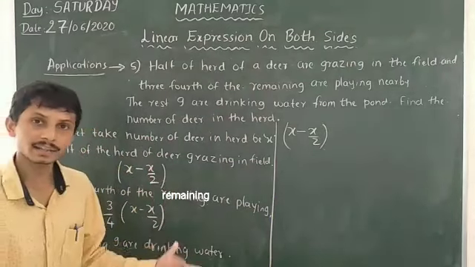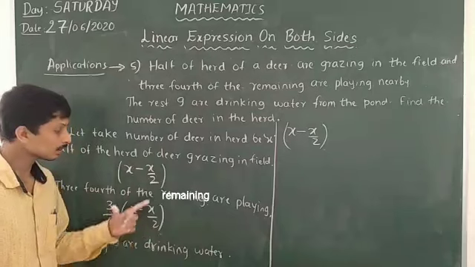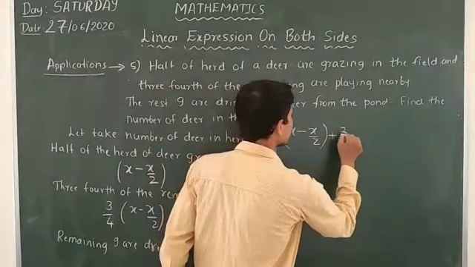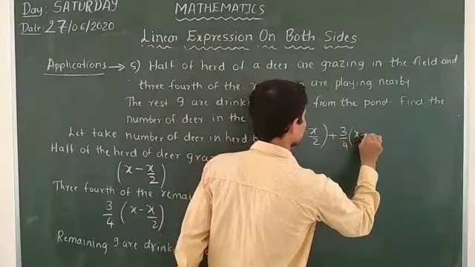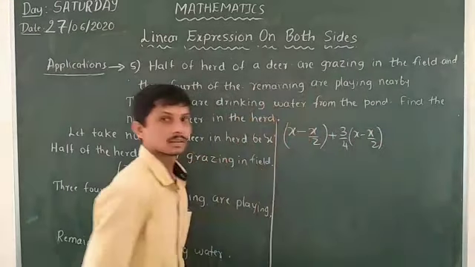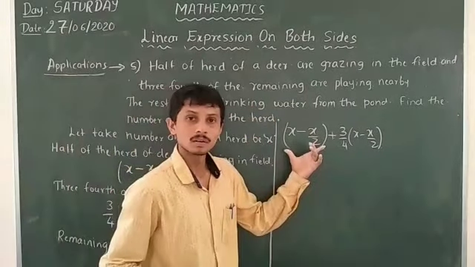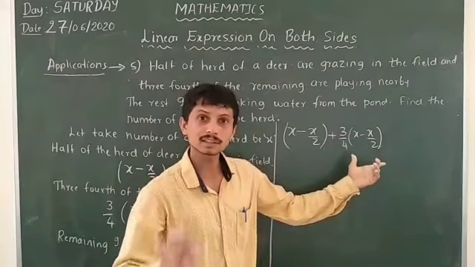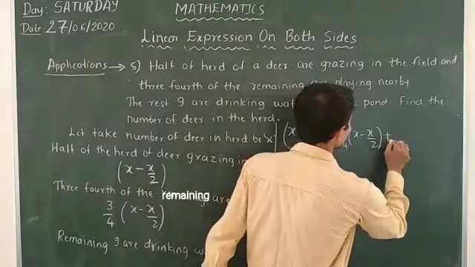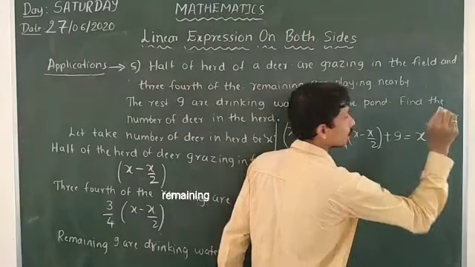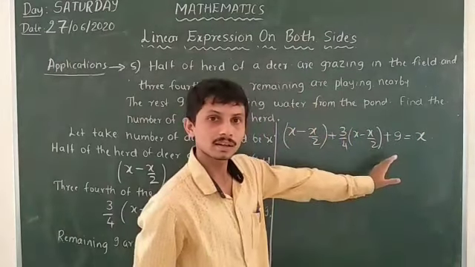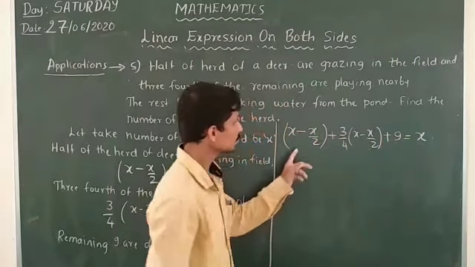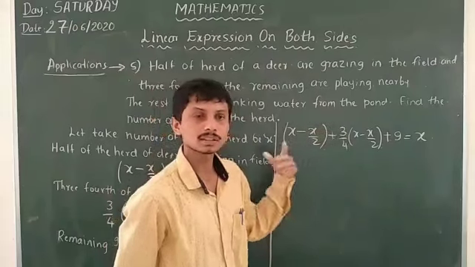Then in the other half part, 3/4 of this are playing. So that means plus 3/4 into X minus X by 2. So here half is covered and here 3/4 of the other half is covered. Then the rest will be 9. So plus 9 is equal to X. When we add these terms, we get the number of deer in the herd. So we have to solve this equation.